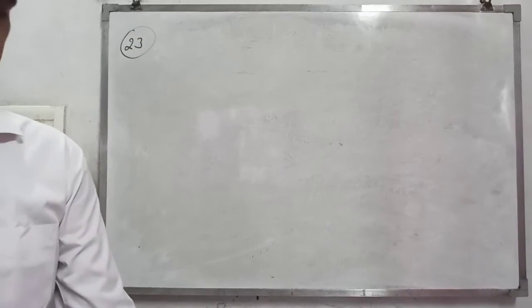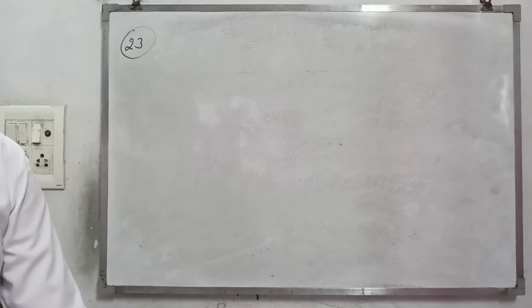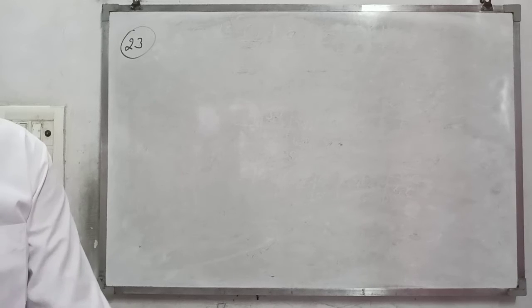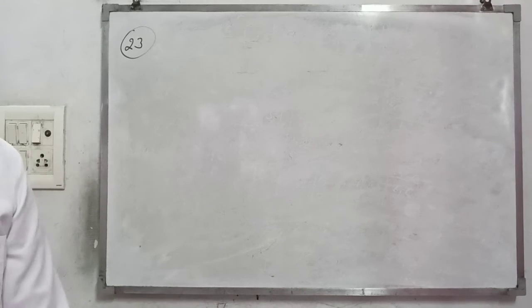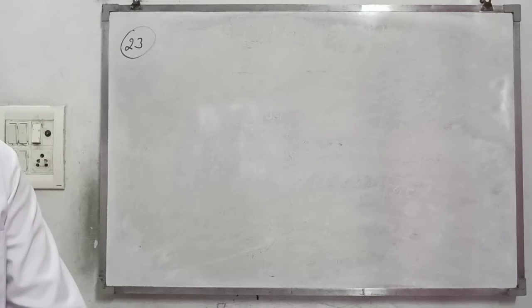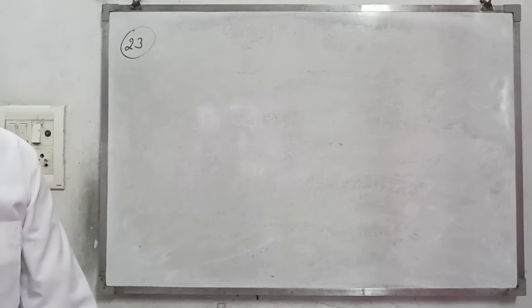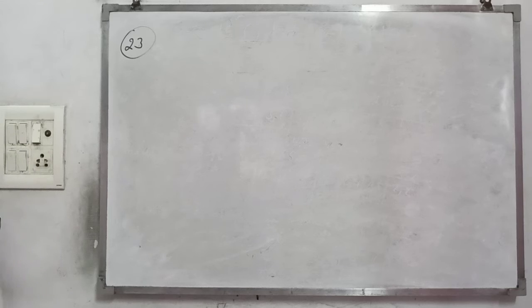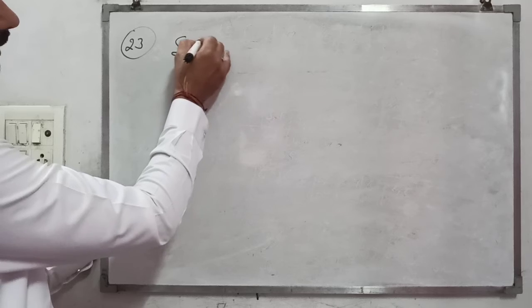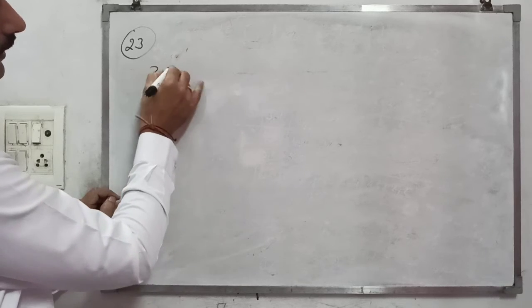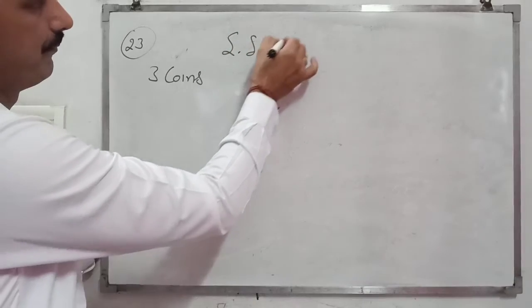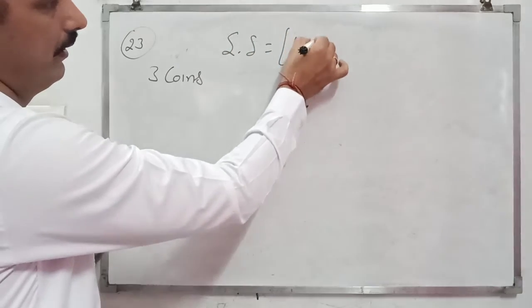A game consists of tossing a coin 3 times and noting the outcomes. Hanif wins if all the tosses give the same result, that is 3 heads or 3 tails, and loses otherwise. Find the probability of Hanif winning. So make the sample space. There are 3 coins.